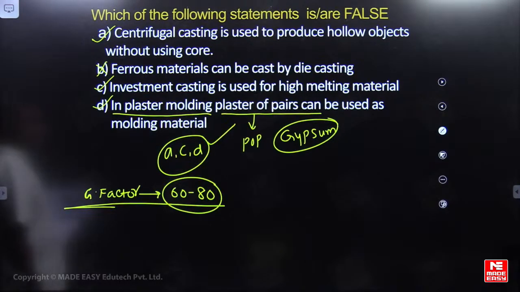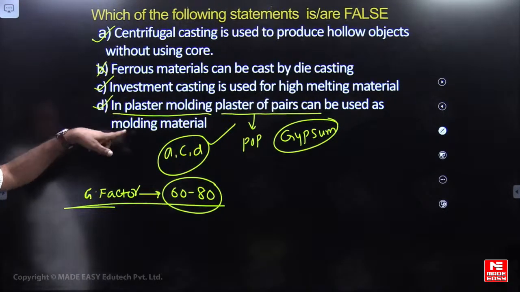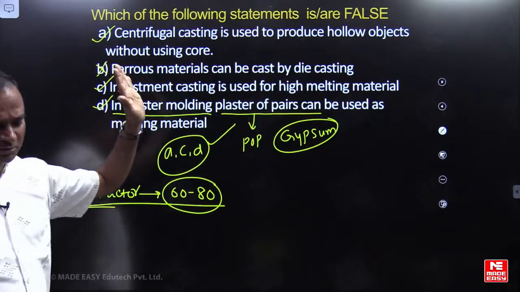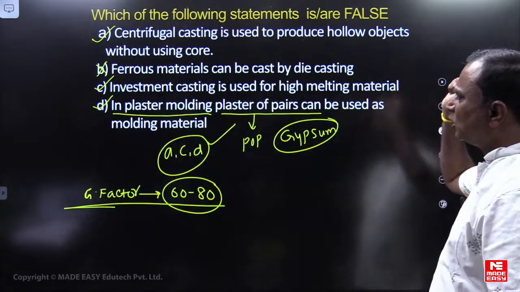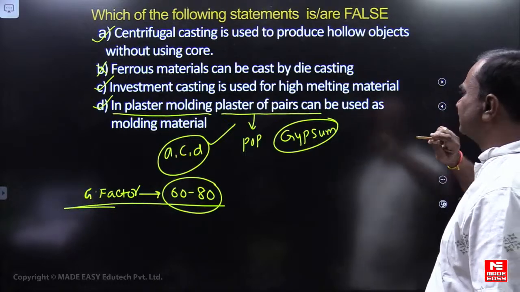So A, C, D will be the correct option here. Ferrous metals we are not producing in the die casting technique. It is generally used for non-ferrous, low melting metals only.